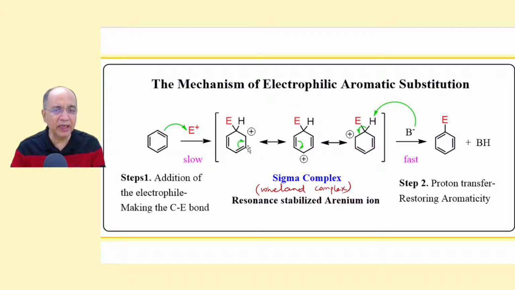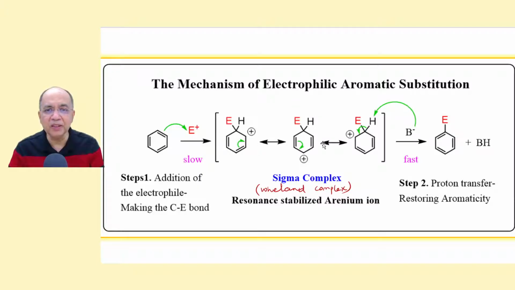This carbocation is often called Wheland complex or a sigma complex, because a sigma bond is formed between the carbon and the electrophile. It is a resonance stabilized arenium ion, aromatic arenium ion. If it is benzene, benzenium ion. In general, arenium ion is resonance stabilized. This is the first step.